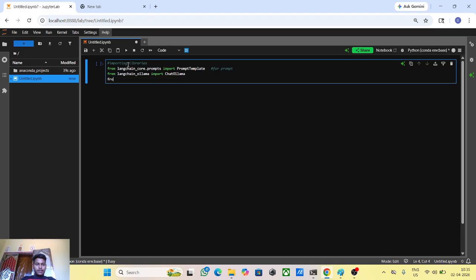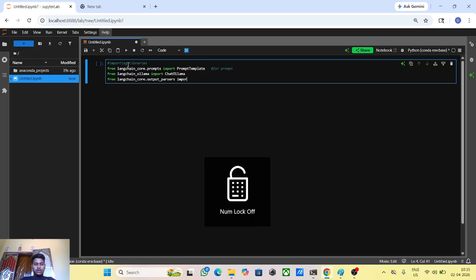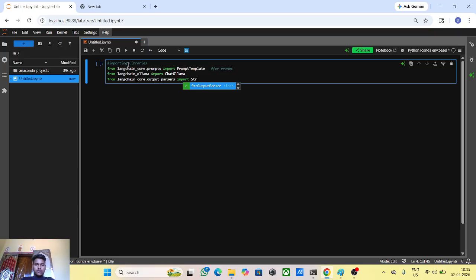Then after, what we do, we take the parser. From langchain_core.output_parsers, import StrOutputParser.